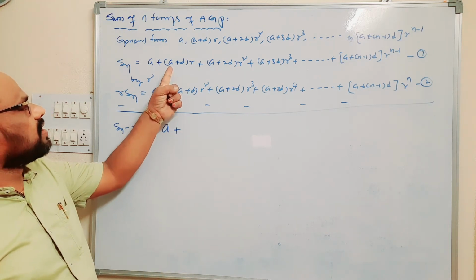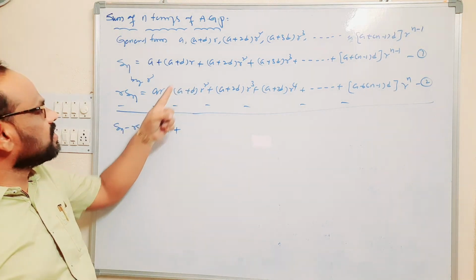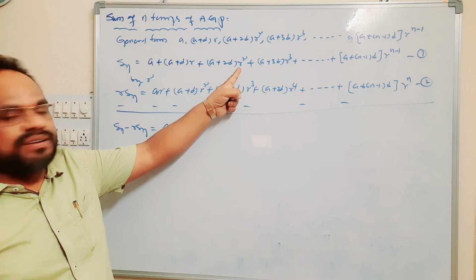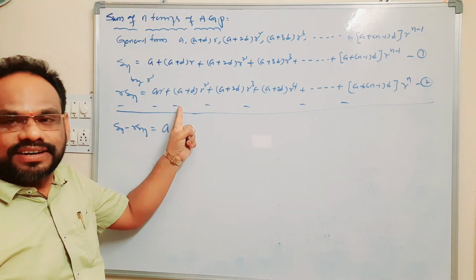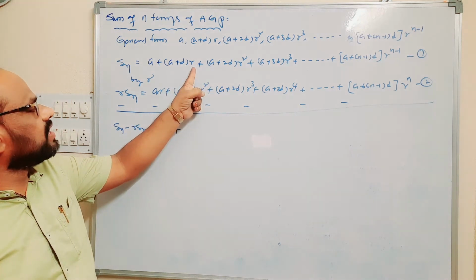Here observe, a into r and minus ar get cancelled. Next, ar square minus ar square gets cancelled. Then d into r, that is dr,